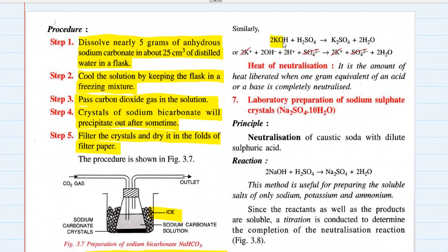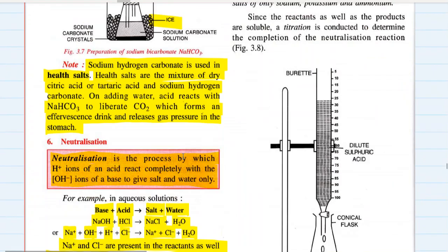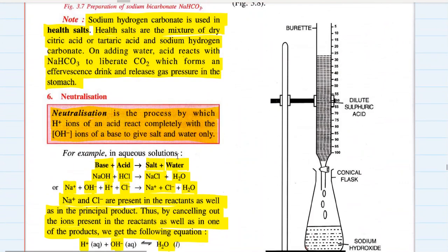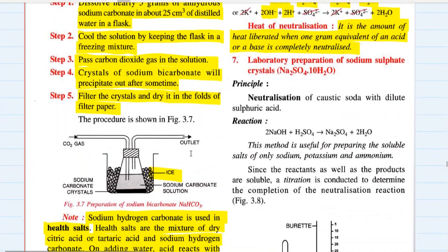Similarly, potassium hydroxide can be neutralized with sulfuric acid to give potassium sulfate and water, and that is also basically hydroxyl and hydrogen ions combining to form water. Heat of neutralization is the amount of heat liberated when 1 gram equivalent of acid or base is completely neutralized. So that is one more method of preparing a salt, neutralization.